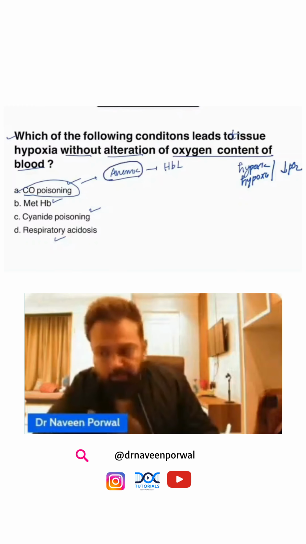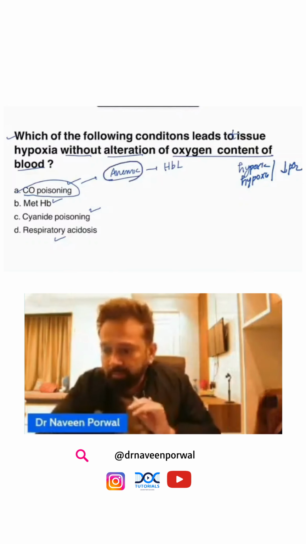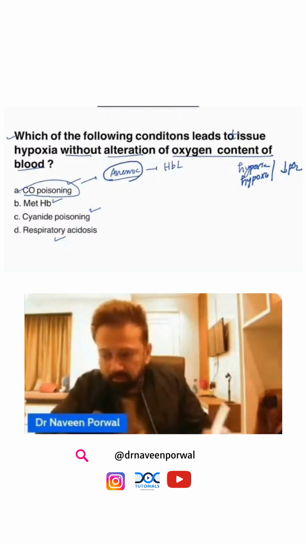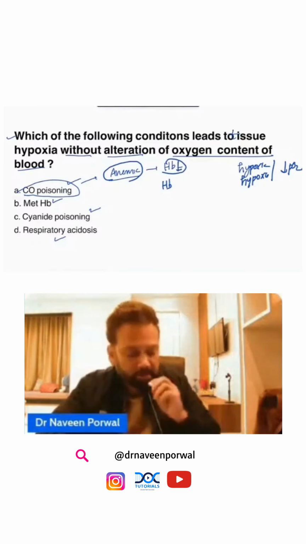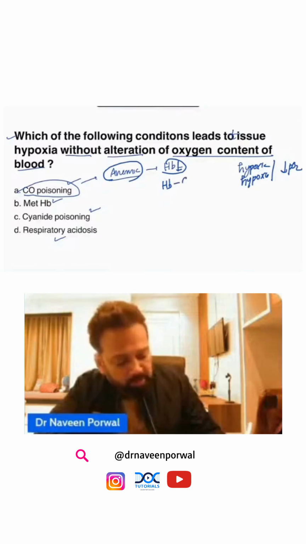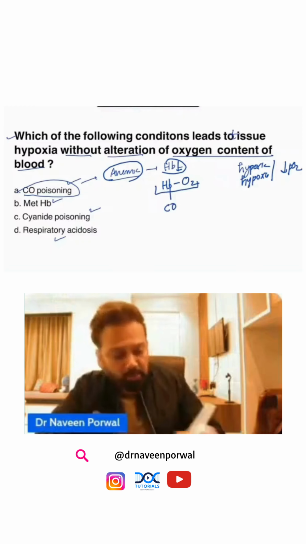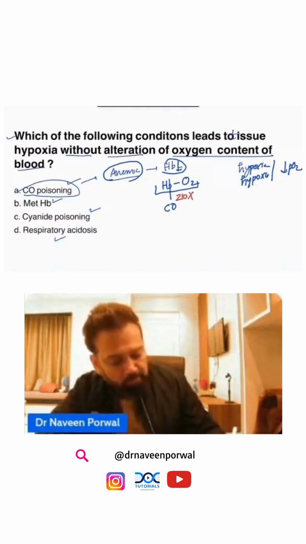Second is anemic hypoxia. In anemic hypoxia, either hemoglobin is less or hemoglobin is busy with someone else. For example, hemoglobin and oxygen are the best couple in the world until hemoglobin has seen carbon monoxide, because now the love will be 210 times more for carbon monoxide.